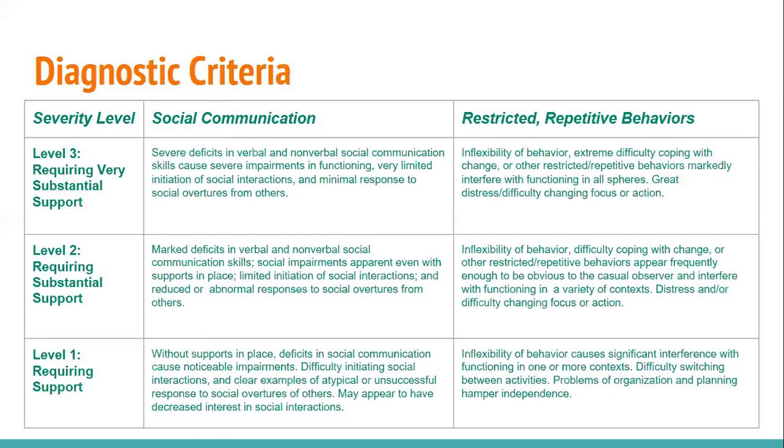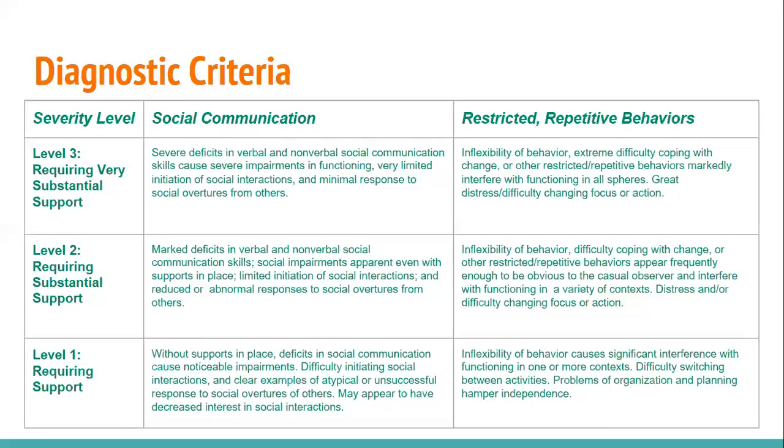A level 1 severity would require support, and regarding social communication, if there weren't supports in place, we would notice deficits in social communication. We would also see difficulty initiating social interactions and clear examples of atypical or unsuccessful responses to social overtures from others.